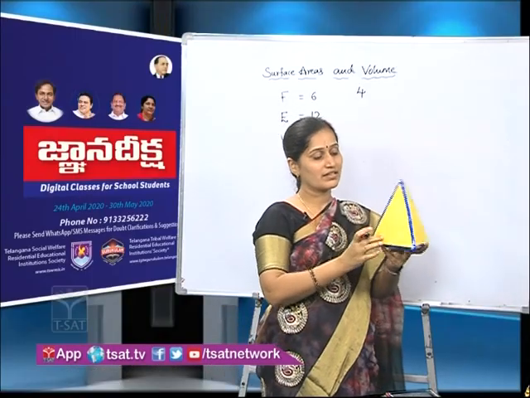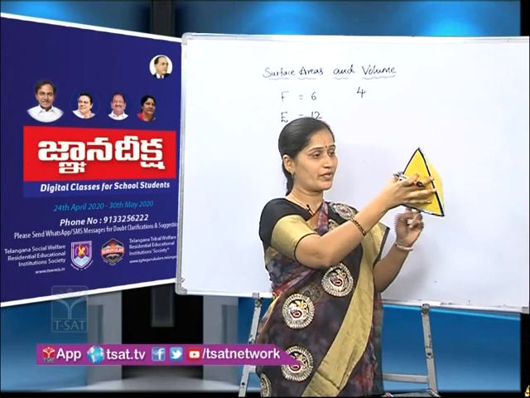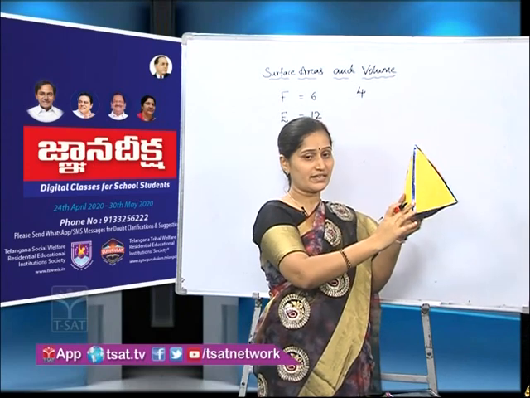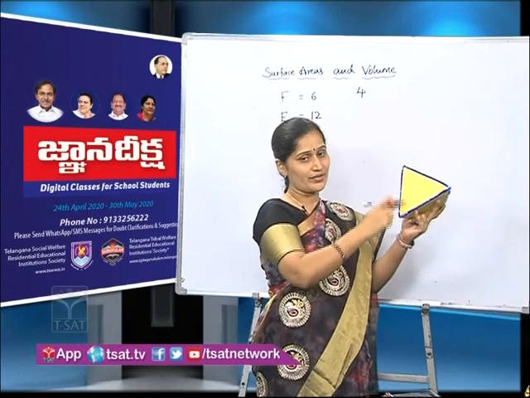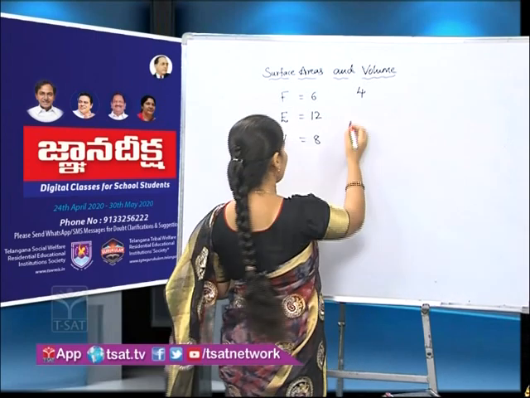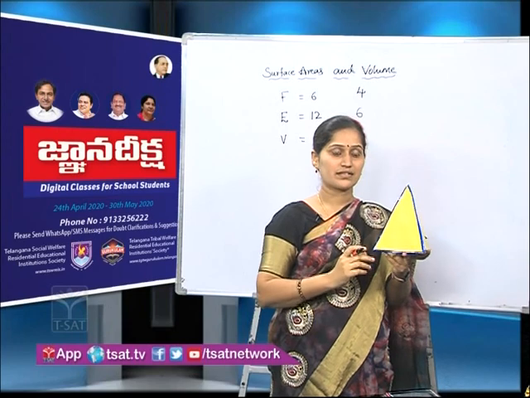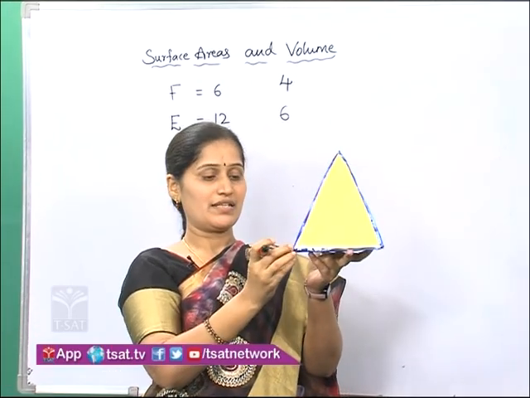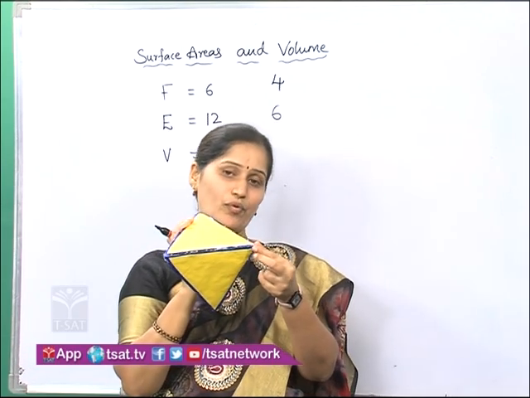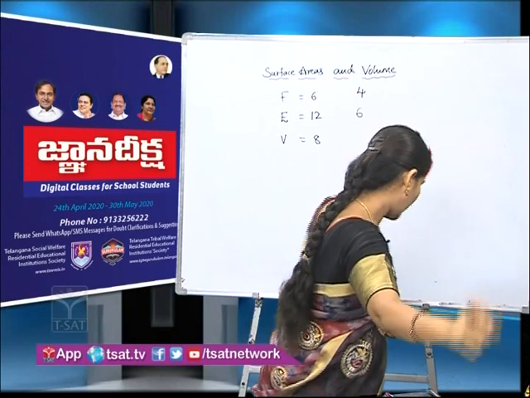Edges: 1, 2 and here 3, then 4, 5, 6. Vertices: 1, 2, 3 and 4. So total how many vertices are there? Very good, 4 vertices.